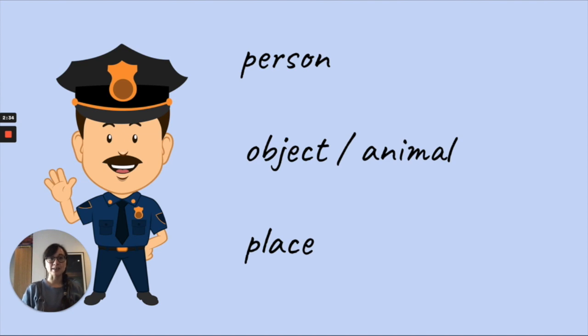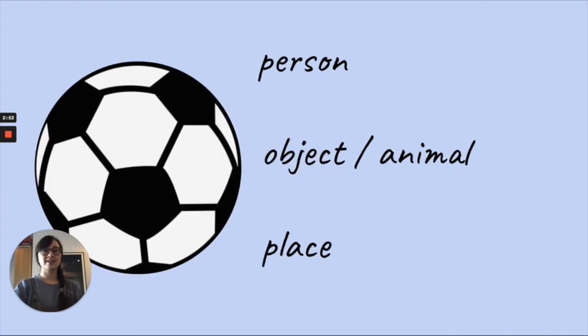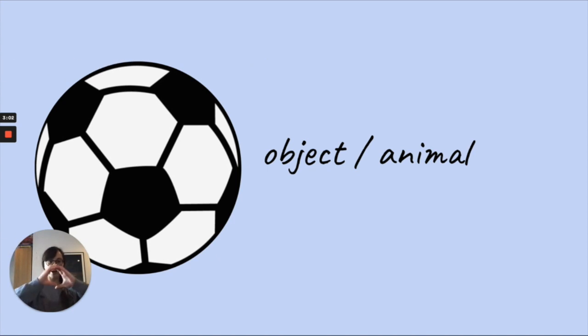So this is a police officer. Is this police officer a person, object or animal, or a place? What do you think? So do the action. Which one do you think it is? It is a person. Next one, a football. Person, object or animal, or place? It is an object or animal because it is a thing.